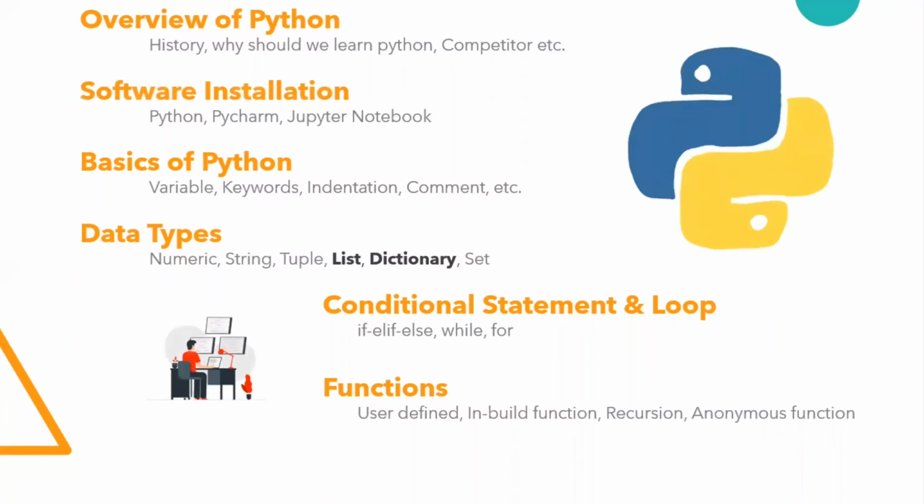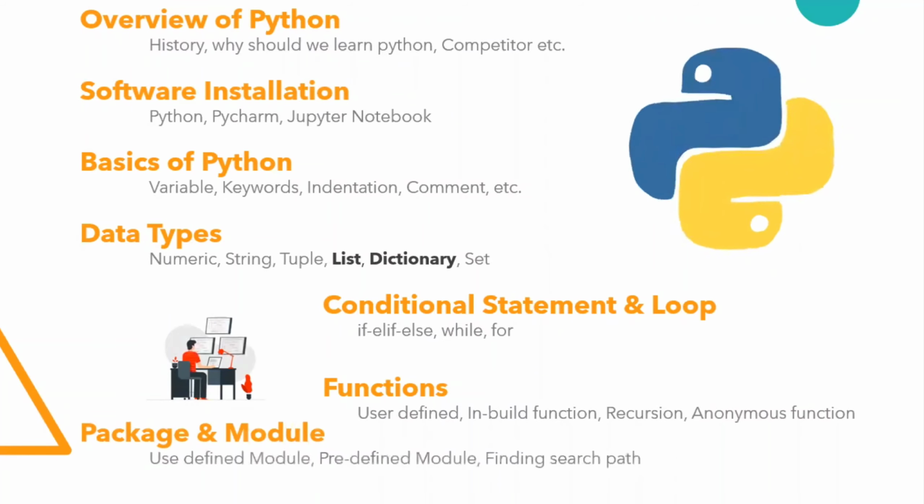The last topic is packages and modules, because Python became strong because of its large standard libraries. Libraries are made with packages and modules. So how to make a module, if a module is available how we work with it, and how to search a particular directory. You should have a clear concept of these kinds of things. This is the minimum requirement to enter data science with Python.